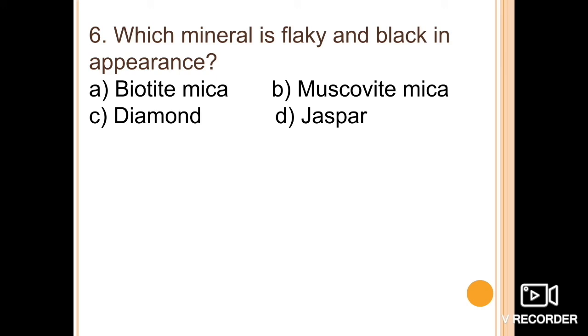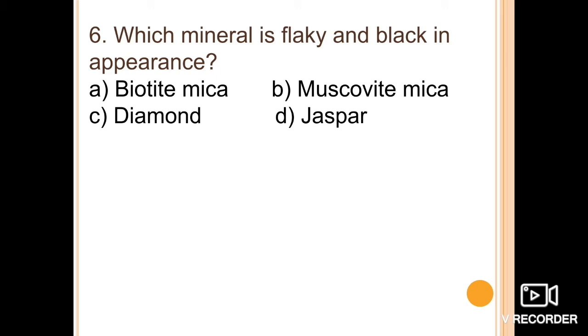The physical properties of both micas are similar, and they crystallize in the monoclinic system, and they have one perfect basal cleavage as we have already talked about, and they occur in foliated form, and can be split into thin elastic sheets. These are the properties of micas, whether muscovite mica or biotite mica.